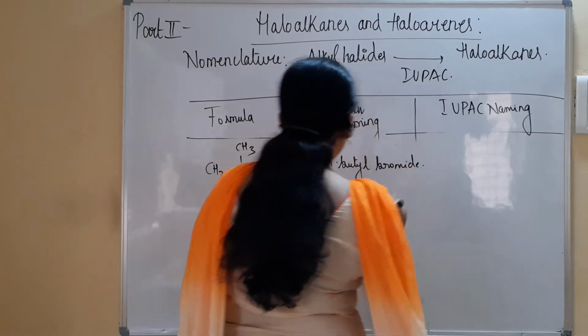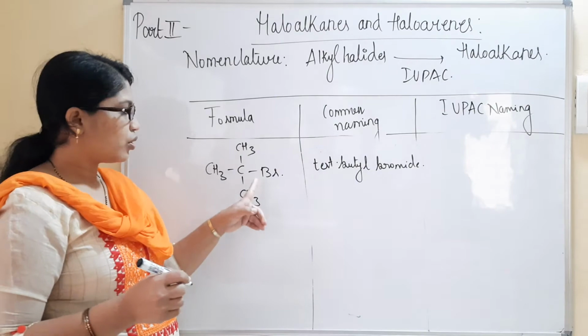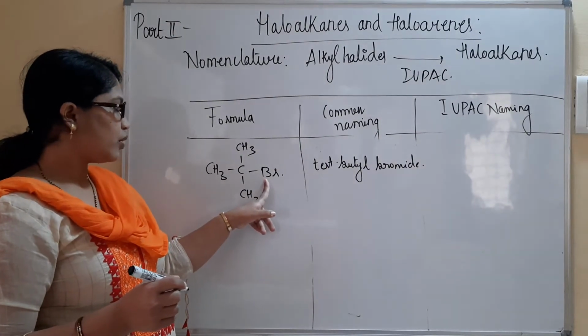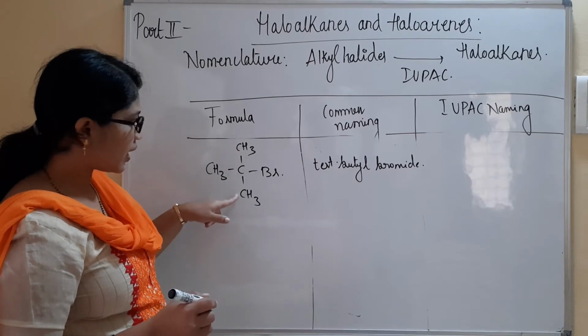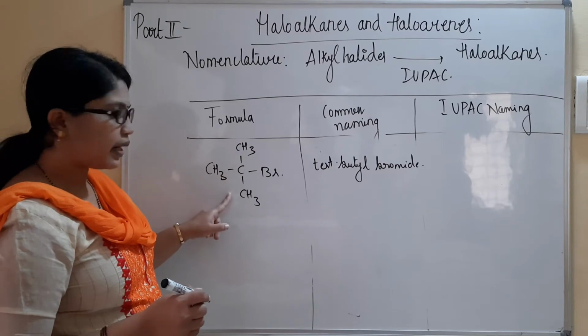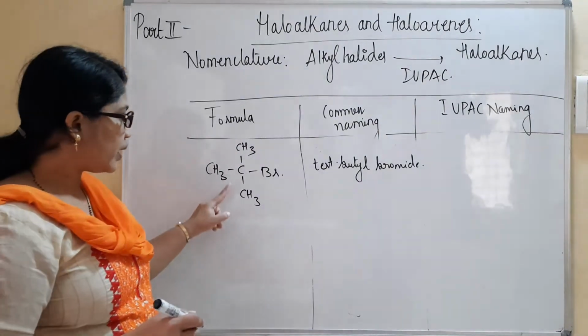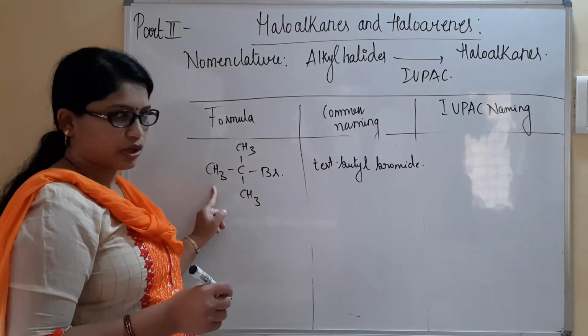If you consider IUPAC, we know that we start naming from the functional group. In total, how many carbon atoms do you see here? There are 1, 2, 3 carbon atoms. This is going to be considered the parent chain, right? Here Br is also there, and a methyl group is also there.